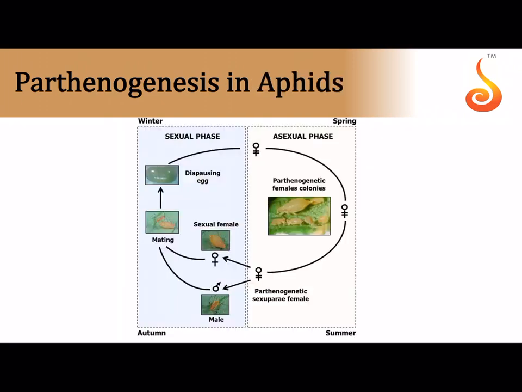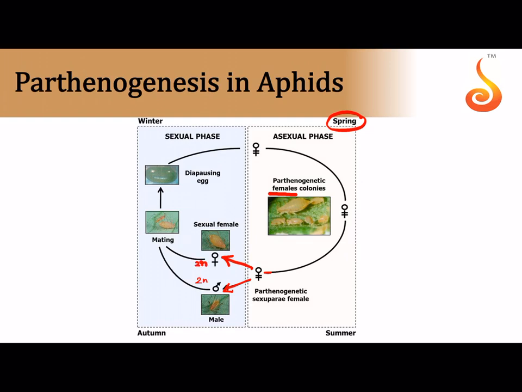Even in the case of aphids, which are plant sapsuckers, ectoparasites on plants, you can see that during the spring season all the aphids are reproducing only by parthenogenesis. There will be a lot of females in the colony, all of them parthenogenetic. Throughout spring and summer, they're reproducing by parthenogenesis. But towards the end of summer and the beginning of the fall season, surprisingly, the female aphid by parthenogenesis is capable of producing both male and female aphids. Both of them are diploid.